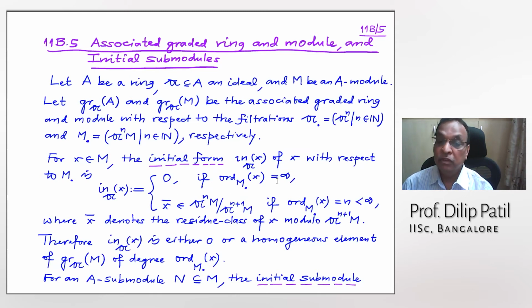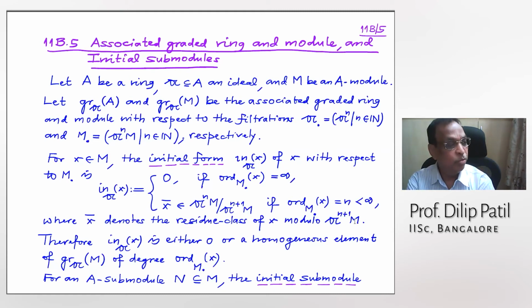Okay, that is one. And then the next one: the initial form is x bar. For x bar, you choose an n which is the order of x with respect to that filtration M_n, and then read the image of x modulo the next term in the filtration, since the filtration decreases. So this x bar denotes the residue class of x modulo this.